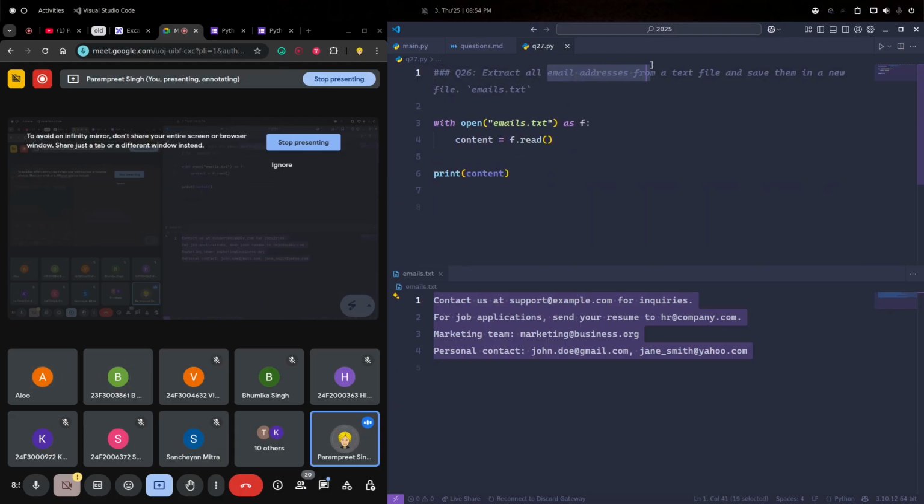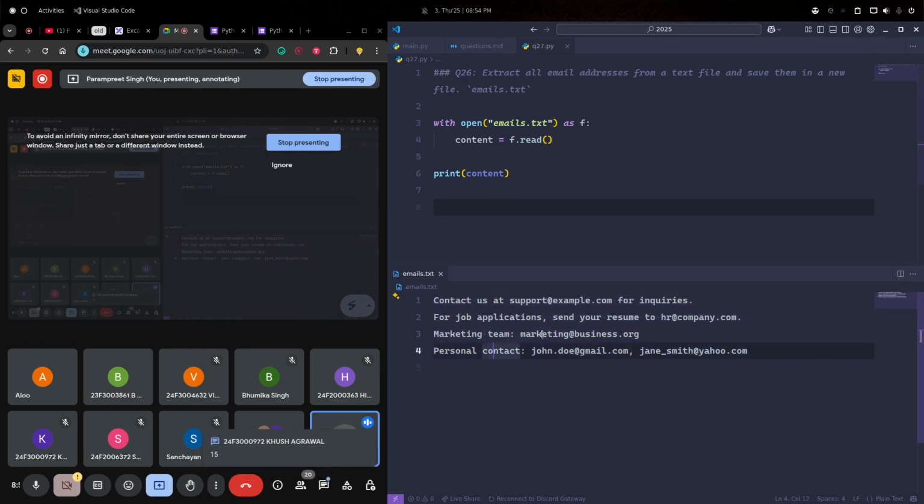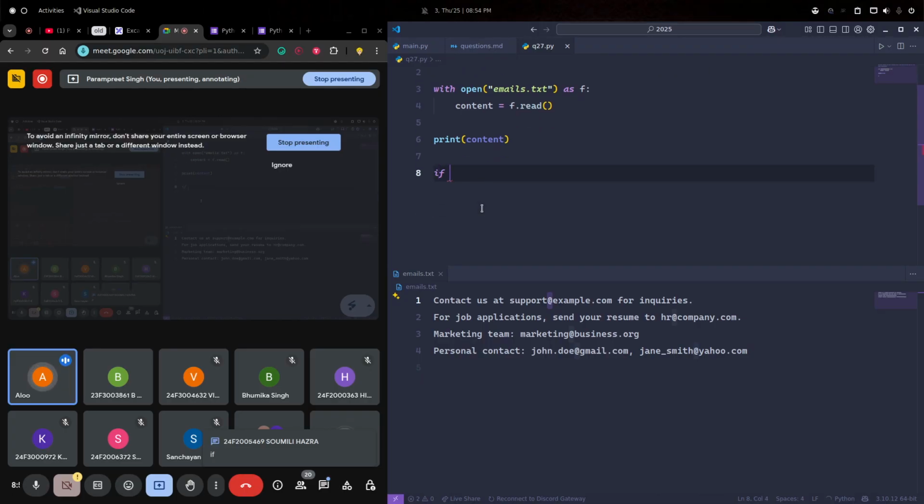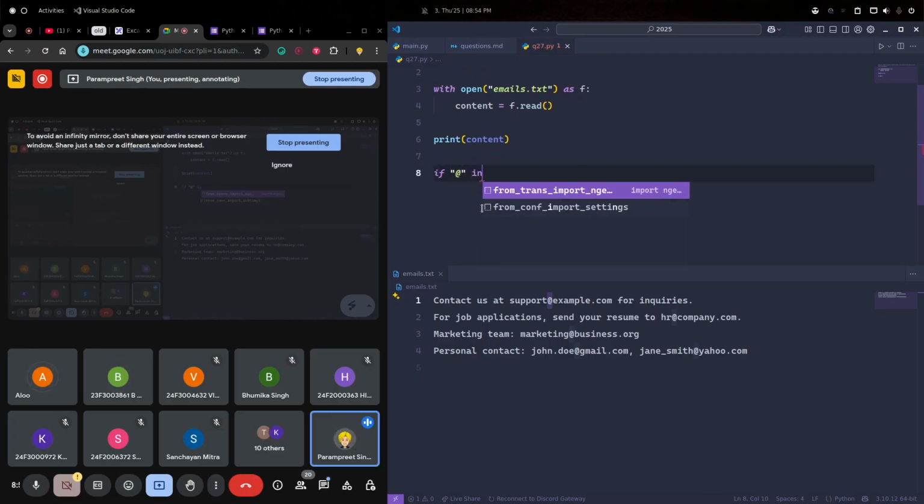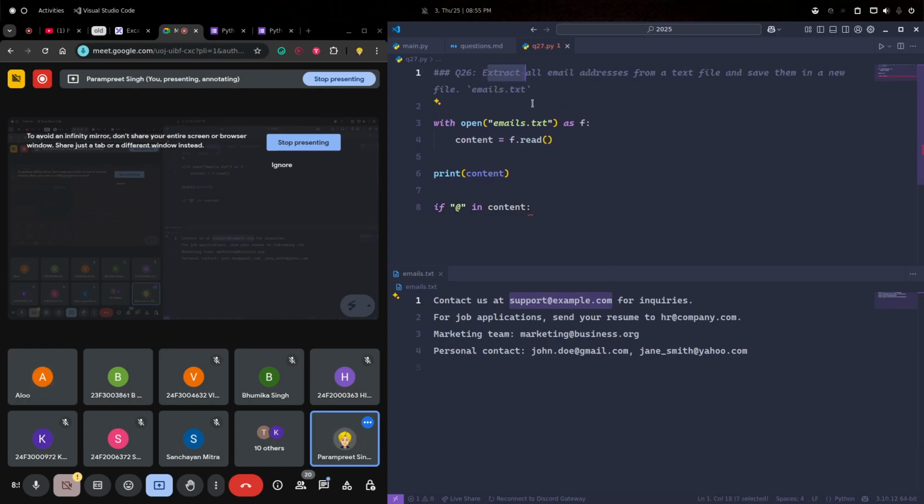Now we need to identify email addresses. Let's say the criteria for email addresses is just that if a word contains an at the rate, that means that specific word is an email. How can you identify whether a word is an email using if conditions? If at the rate in content. Okay, but I need to extract that email as well, because I need to store that email, right?